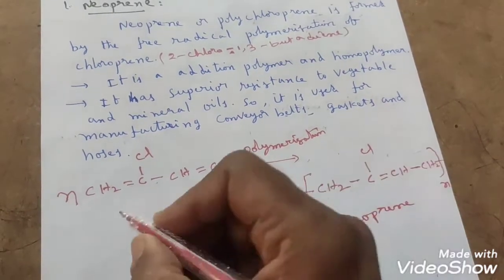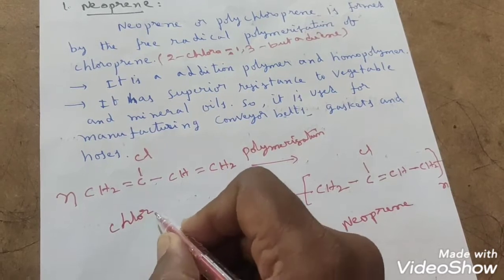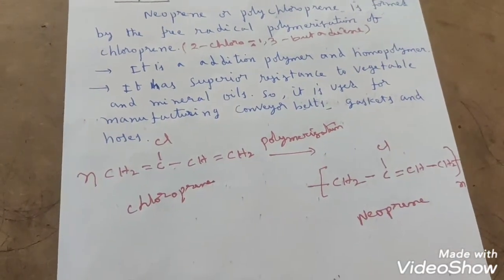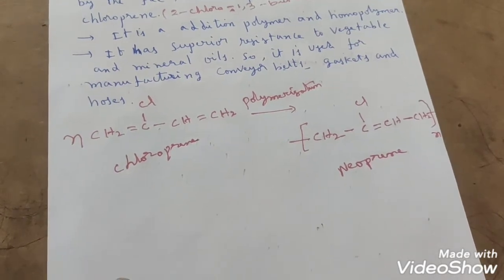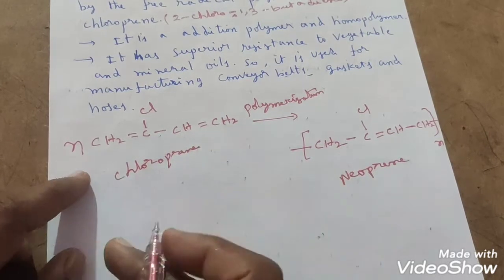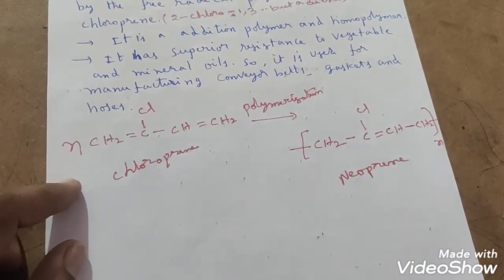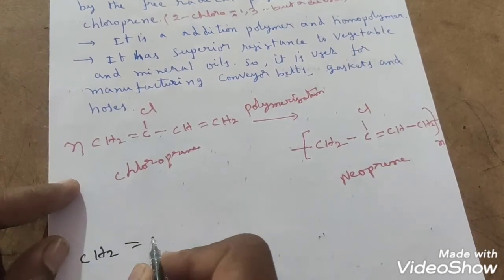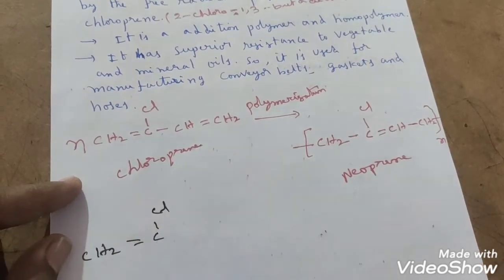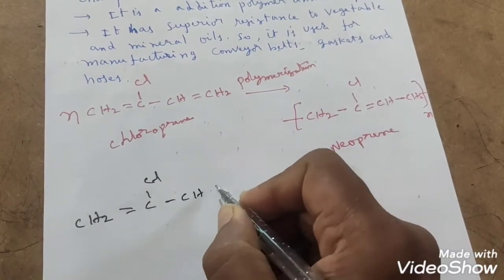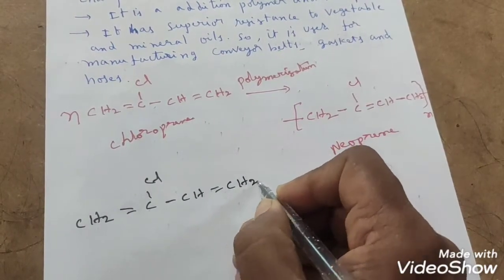How do we get this neoprene? From chloroprene, we will see that now. Chloroprene is the monomer unit of the neoprene polymer. So how do we get this neoprene from chloroprene? That is the question here. So I am taking CH2 double bond CCl, any two units I will take. We will see what repeating unit we get in this monomer unit.